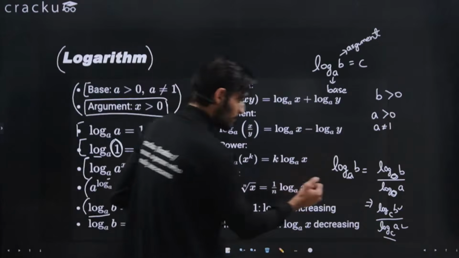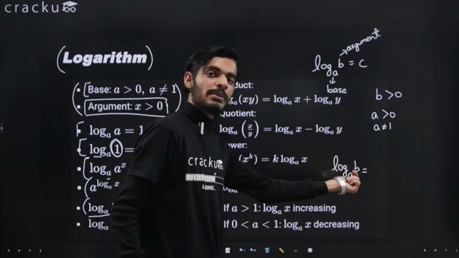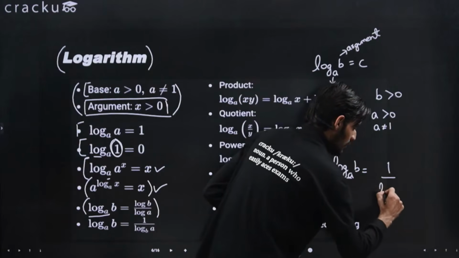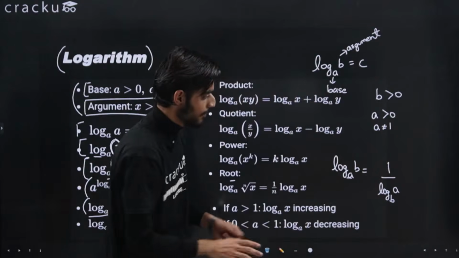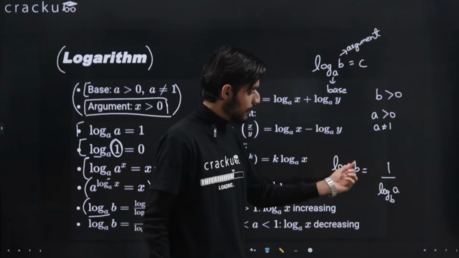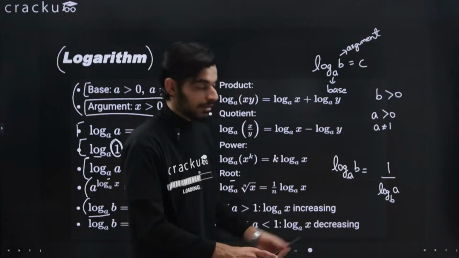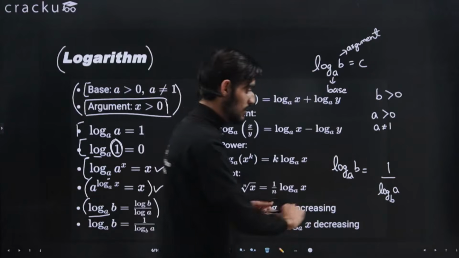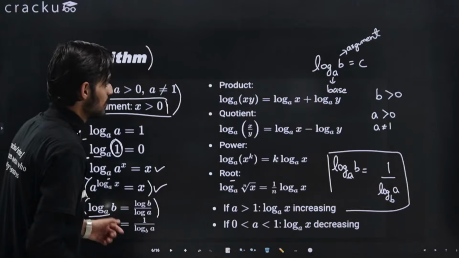And also in the same case, if you want to interchange the base and argument, that also you can do. You can just write 1 divided by log with base b and argument a. If you are given log with the base a and the argument b, and you want to interchange base and argument, you can just put the reciprocal, that is 1 divided by this term, and interchange the argument and base. So both of these values are equal. This is also an important property of log. Okay, so this was all about the properties.